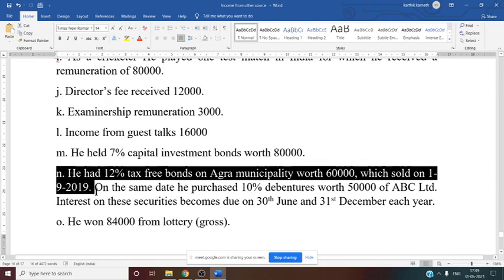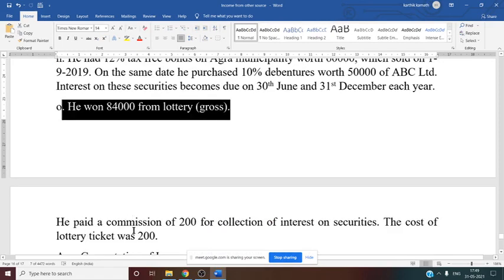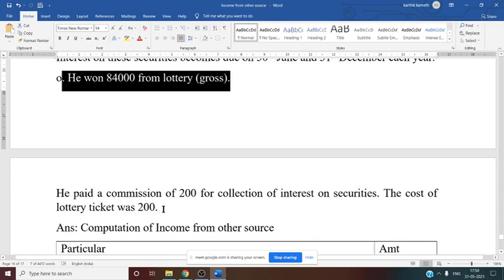Next thing is regarding lottery gross. Now he won 84,000 from lottery gross, they have said. Now next, what you have to do? Lottery gross up is required or not? Not required. They have mentioned that is gross amount, directly given gross amount. Why are we doing grossing up? To get the gross amount. So here they have directly given the gross amount, so no need of grossing it up. If net amount is given, we have to gross up.